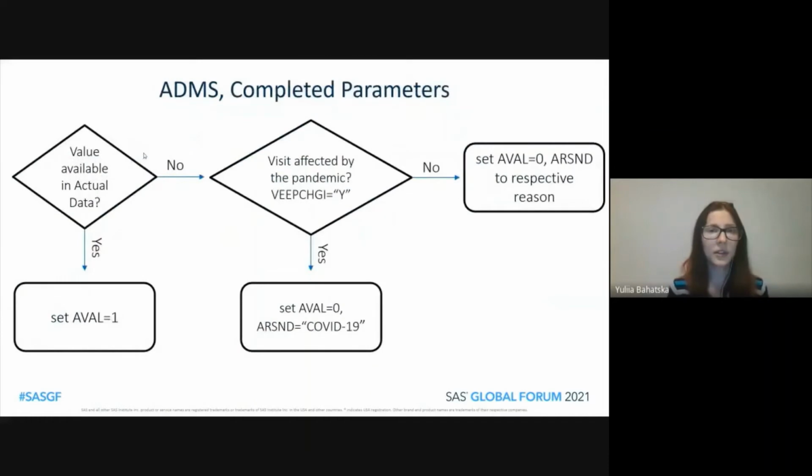On this slide, you can see the logic we used for the completed parameters. So first, we needed to check whether the value was available in the actual data. If yes, then we set analysis value to 1. If no, then we checked whether or not the visit was affected by the pandemic. And if the visit was affected by the pandemic, we set the analysis value to 0 and the reason not done to COVID-19. If the visit was not affected by the pandemic, we set analysis value to 0 and the reason not done to the respective reason. If there was no reason available, we used the not specified value.